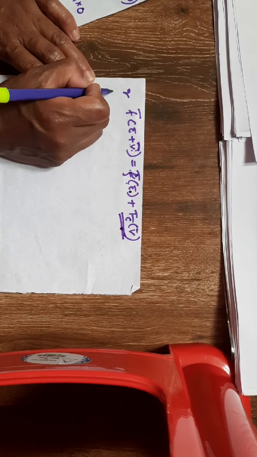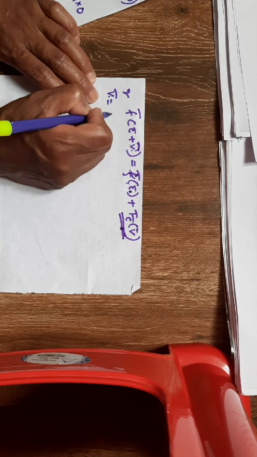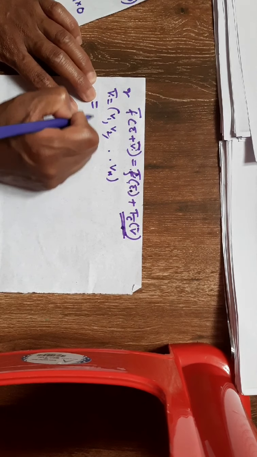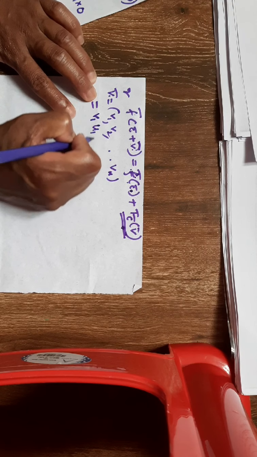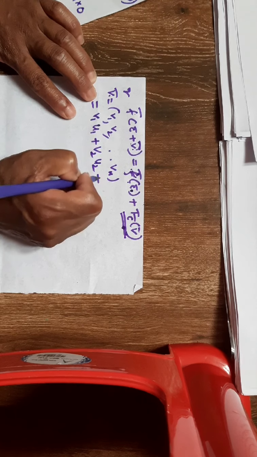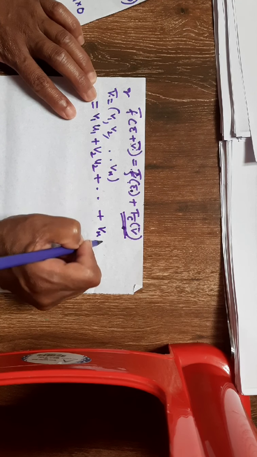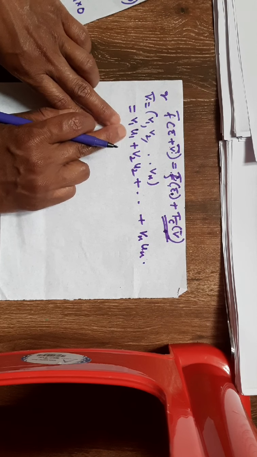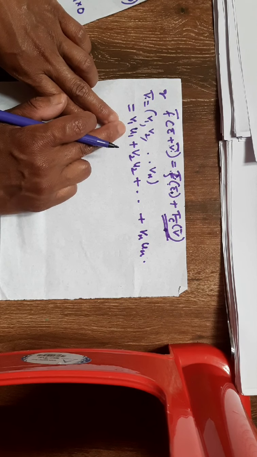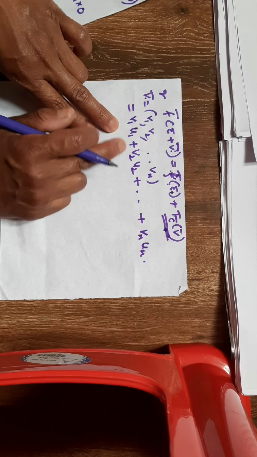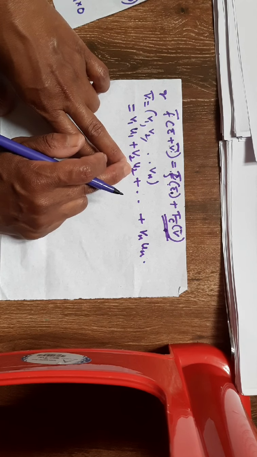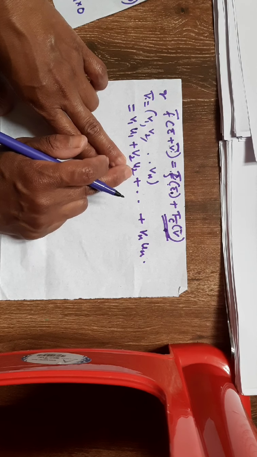Now we know that V bar is equal to (V1, V2, ..., Vn), which can be expressed as V1 U1 plus V2 U2 plus ... plus Vn Un, where U1 is a unit vector where the first coordinate is 1 and the second up to the nth coordinate are 0. U2 is the one where the second coordinate is 1 and elsewhere it is 0.